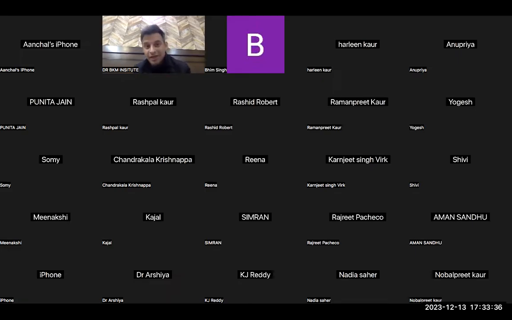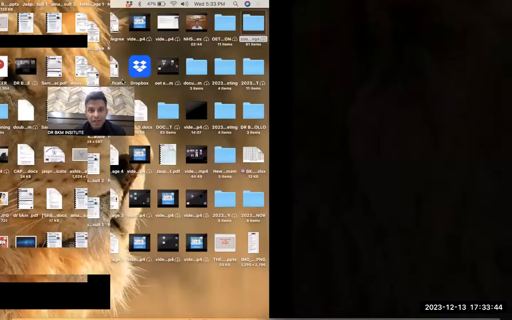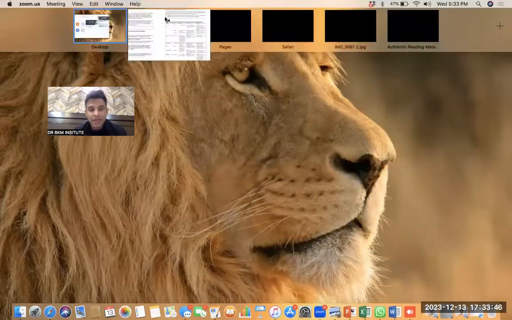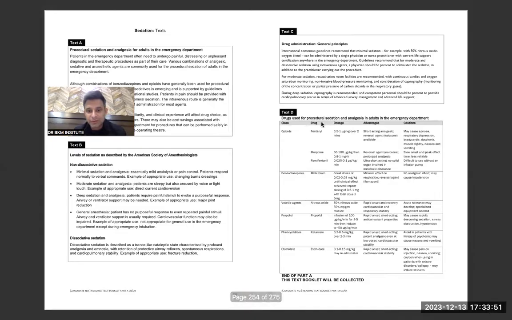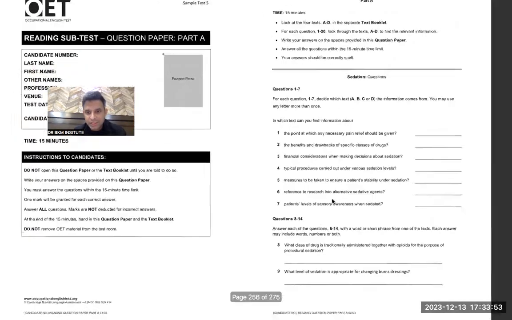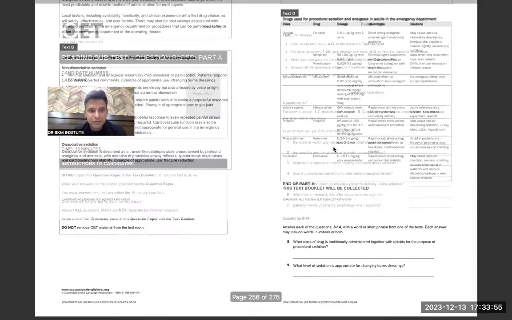Bhupesh again telling you how simple reading Part A is, how fast it is, how fast you can do. Now by chance, if I do not have time in the exam, I have 3 questions in the part 1 to 7. So I will just say the point at which pain relief should be given.